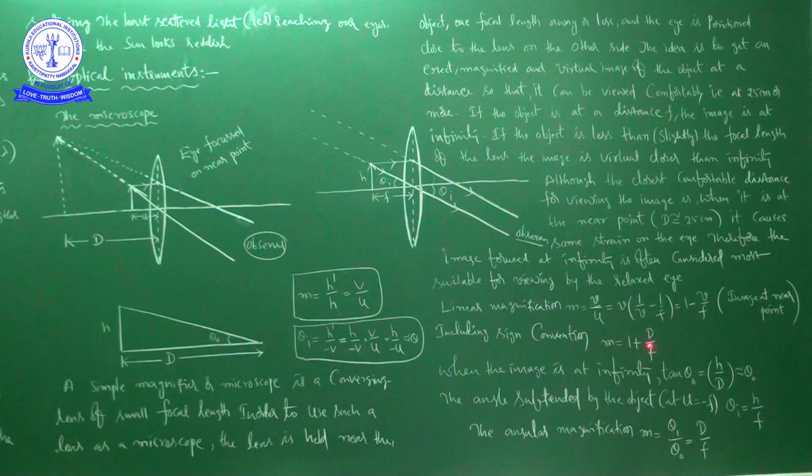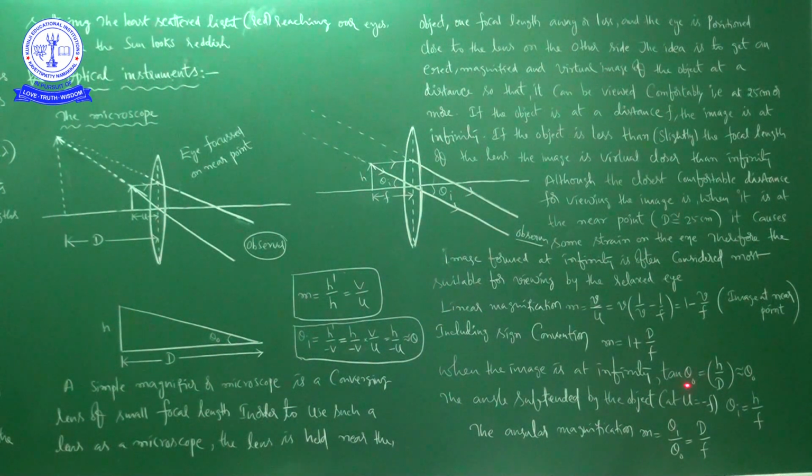D is the distance of the image, and f is the focal length of the convex lens, which you are using as a simple microscope. Now, when the image is at infinity, tan theta naught is equal to h by d, which is approximately equal to theta naught.